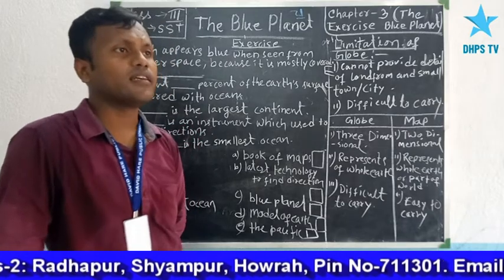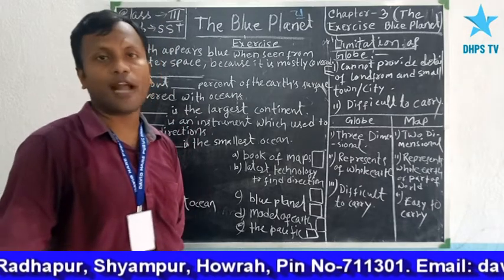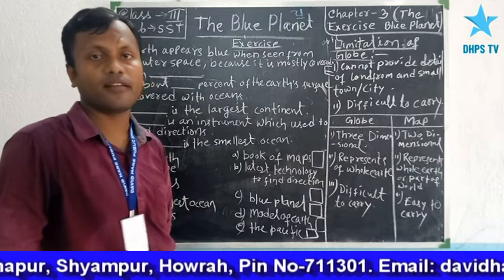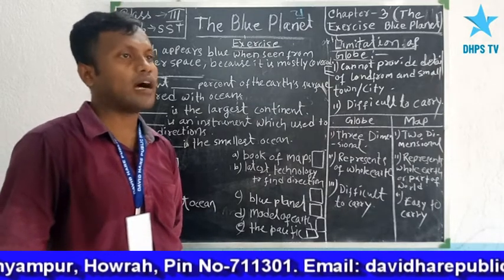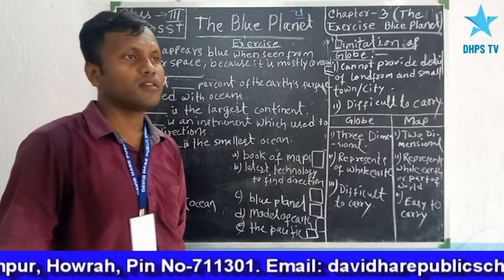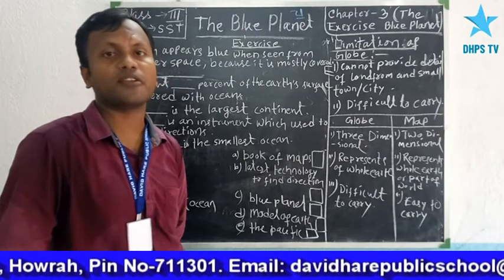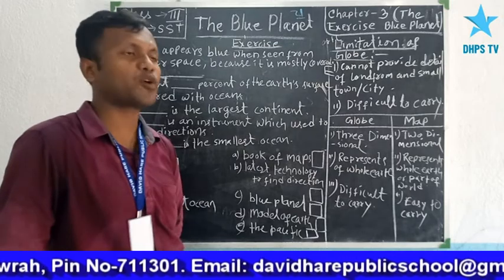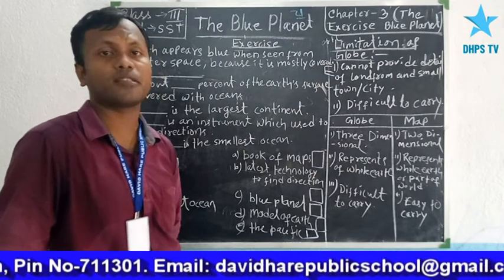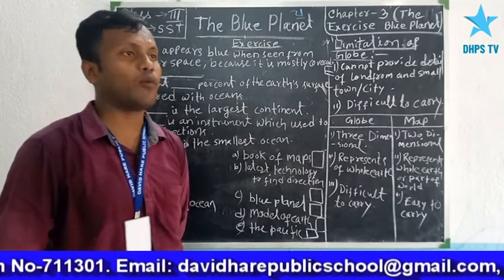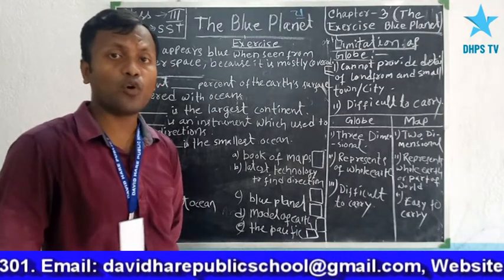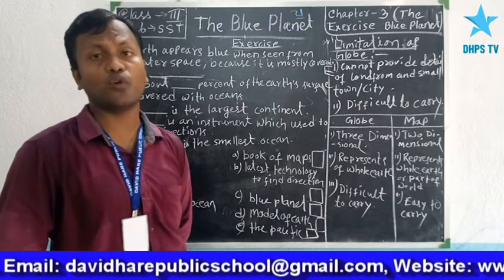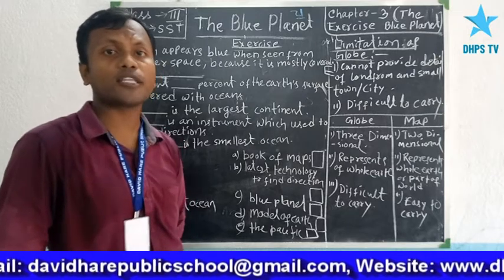I say that our earth is called the blue planet. Why? Because approximately 70% of our earth surface is covered by water bodies, so it looks blue from outer space.